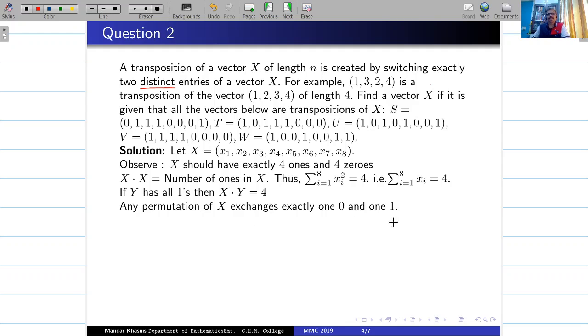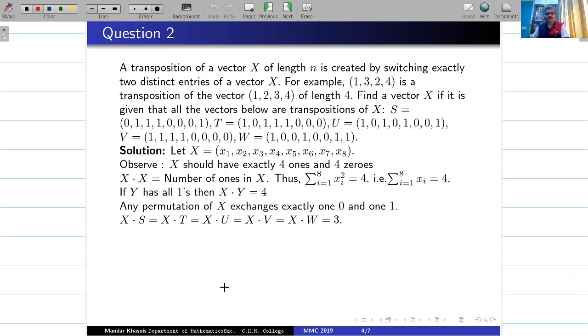So exchanges exactly 1 0 and 1 1. So if you take the dot product x dot s, x dot t, all these dot products, that is with s. So what are these s, t, u, v, w? They are all transpositions, means exactly one has got swapped with 1 0. So if I take the dot product with x, then amongst these four ones, exactly one place there is a 0 in x, right? And so the dot product always is going to be 3. This is another key observation.